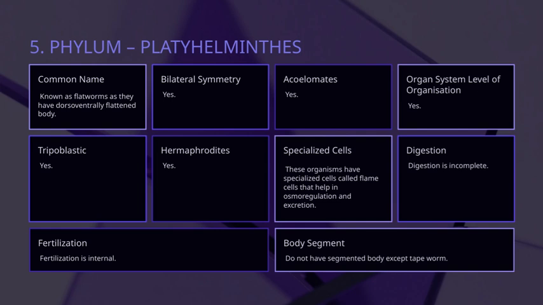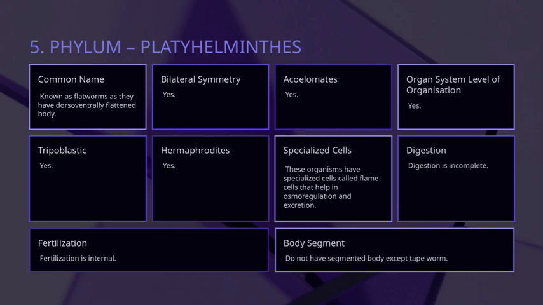They have internal fertilization, meaning sperm is transferred inside the body of a partner, and they are hermaphrodites, so each individual has both male and female reproductive organs. Their symmetry is bilateral, which means their body has a left and right side that are mirror images. This symmetry is important for movement and sensory functions.